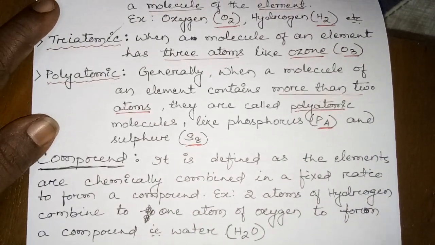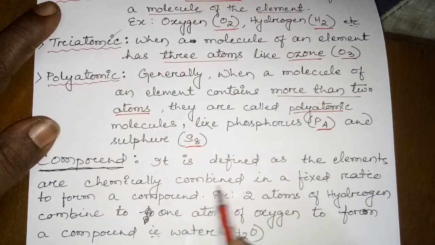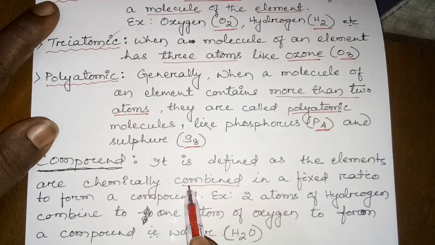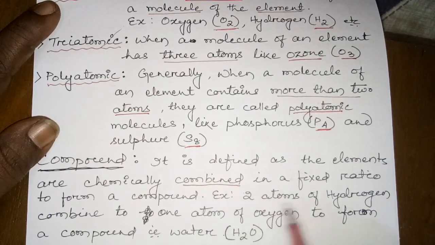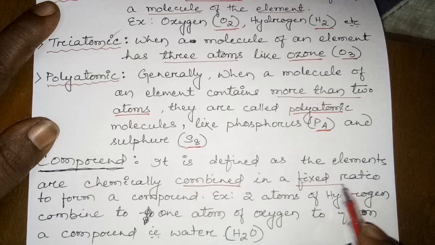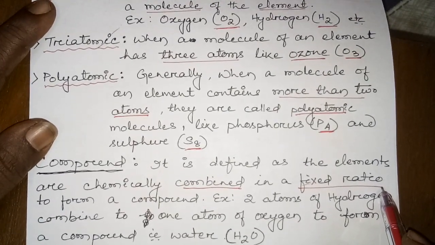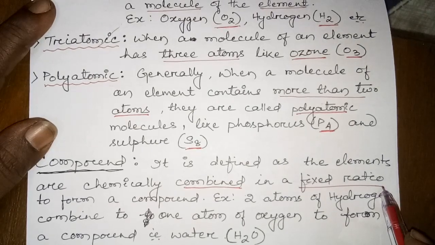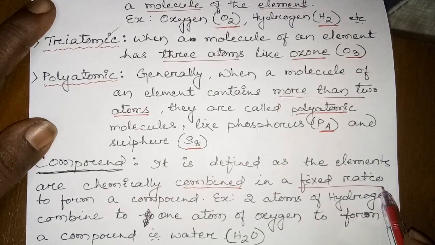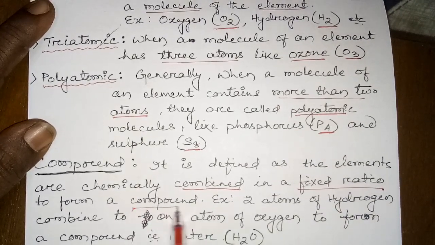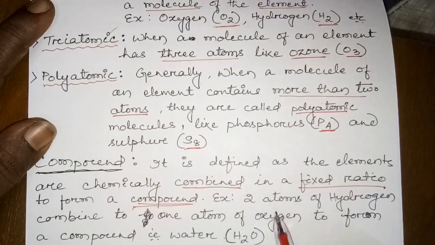Now what is a compound? A compound is defined as elements chemically combined in a fixed ratio. So when the elements are chemically combined in a fixed ratio, they form the compound. Understood? This is the definition.